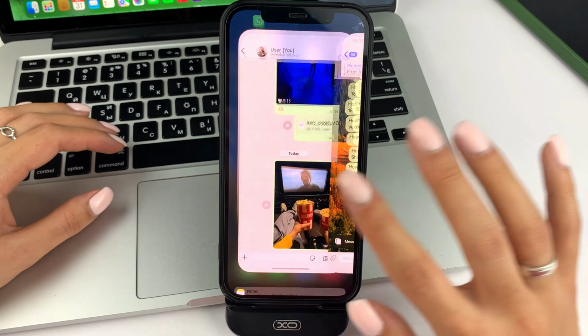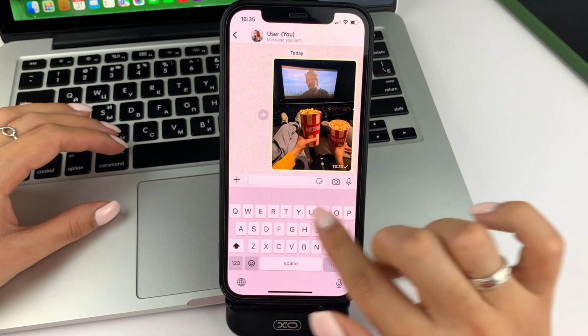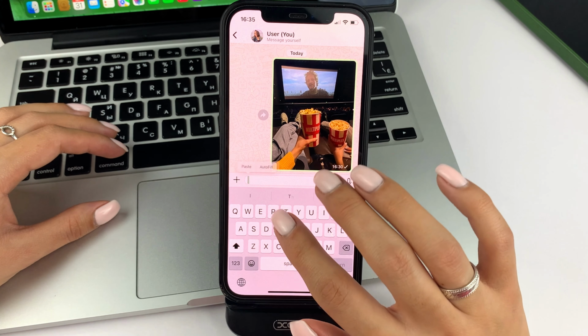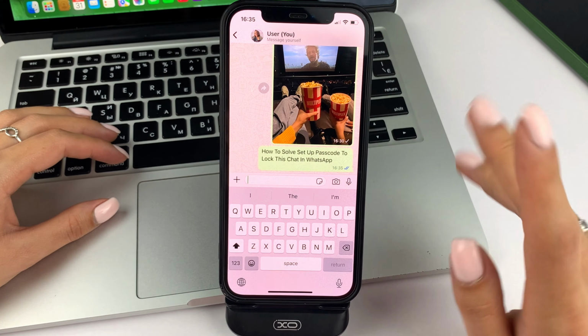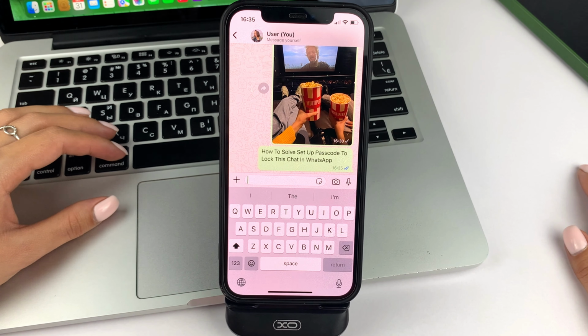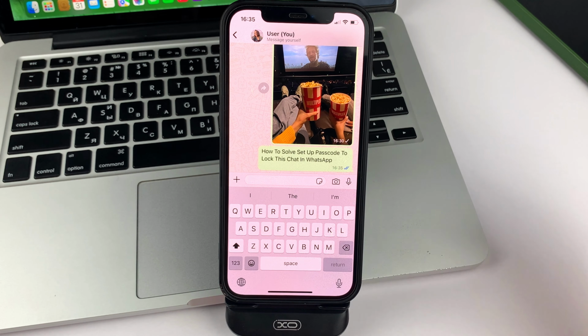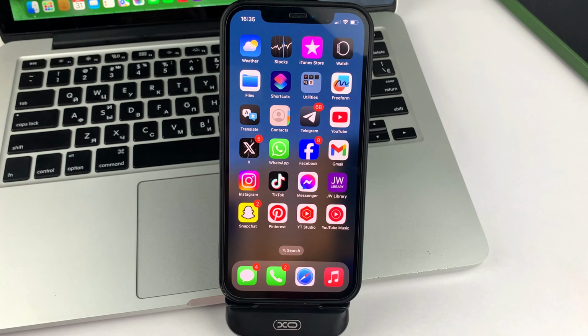And only after you copy the text, you can go to the conversation you want in WhatsApp. Click on the message box. Click and hold and select Paste. And send such a message. This is the only way you will be able to send a message from Telegram to WhatsApp if it is a text message. These are the methods you will be able to send any message from Telegram and WhatsApp.